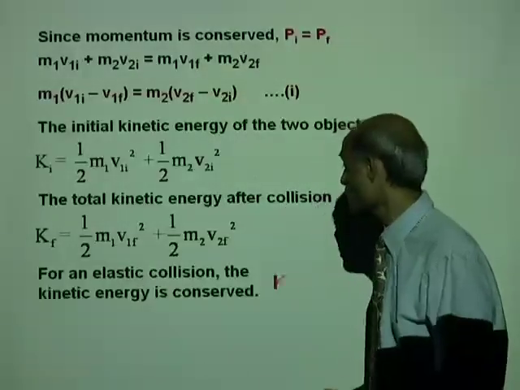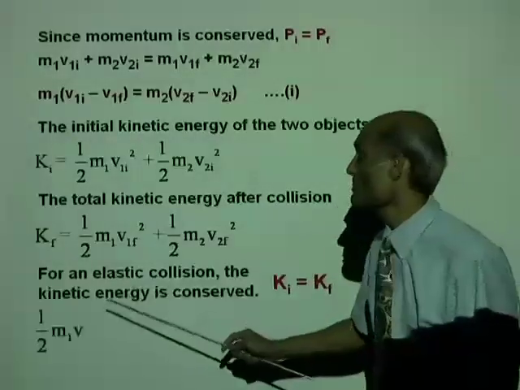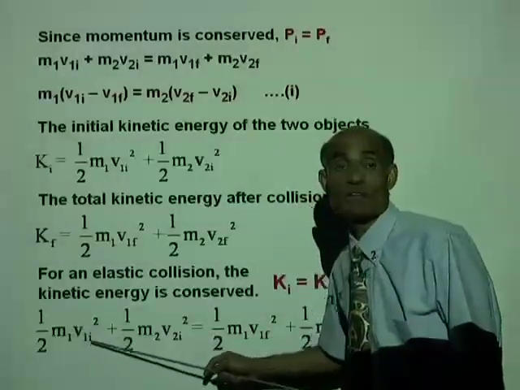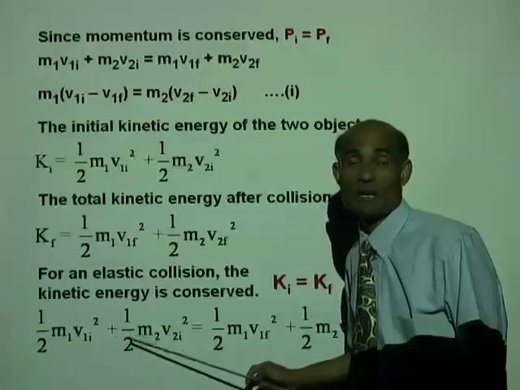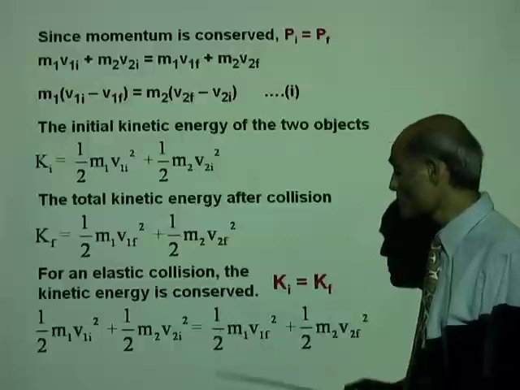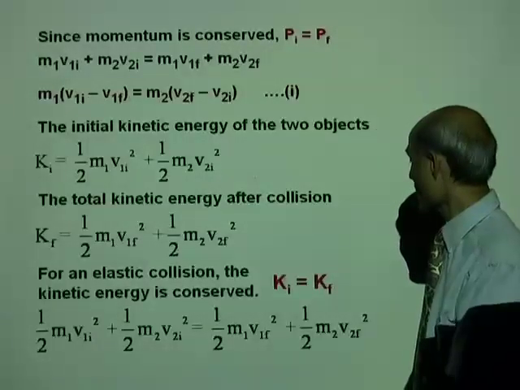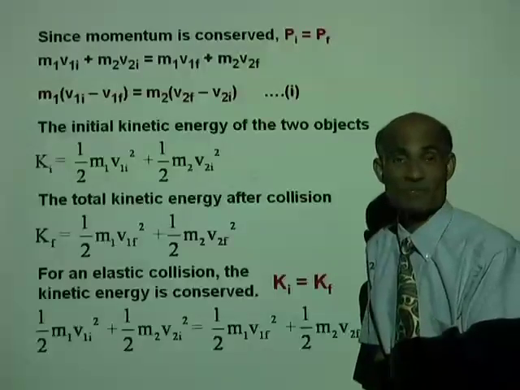For an elastic collision, Ki equal to Kf. It means 1/2 m1 v1i squared plus 1/2 m2 v2i squared equal to 1/2 m1 v1f squared plus 1/2 m2 v2f squared.